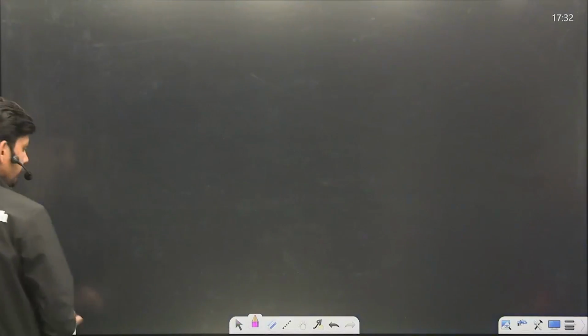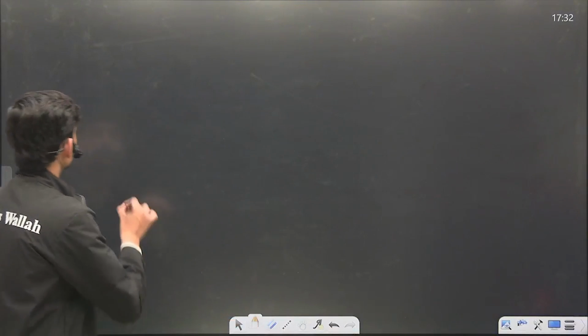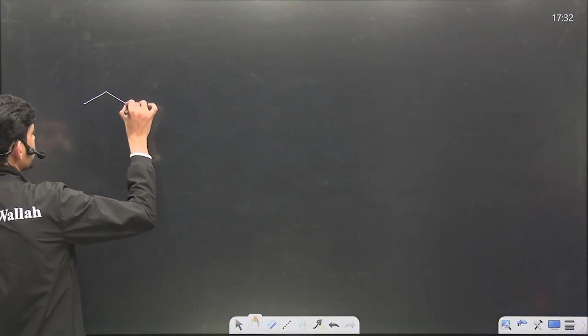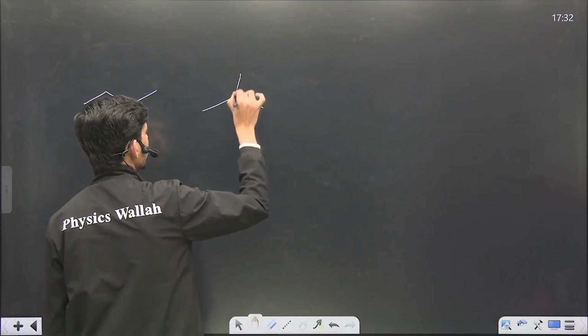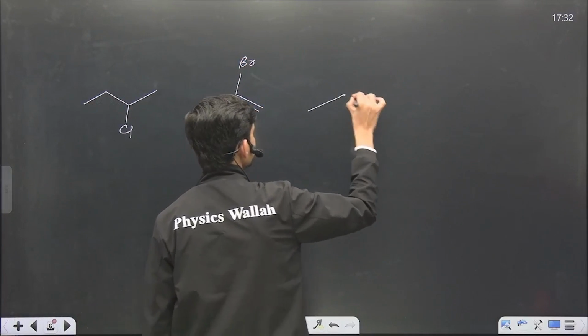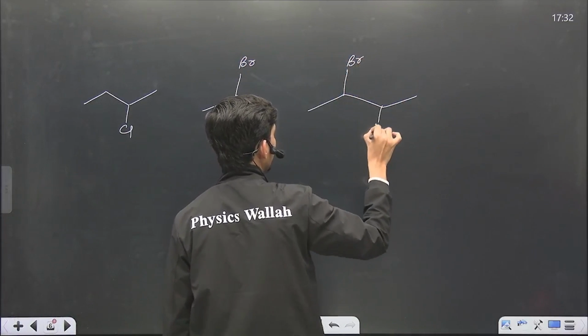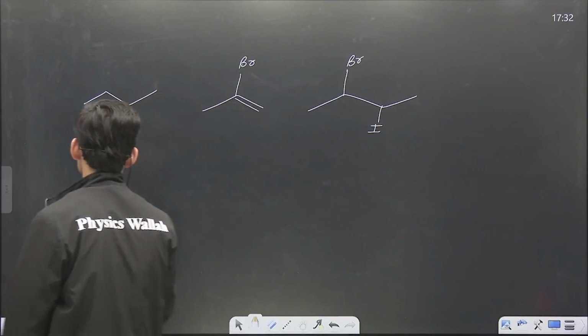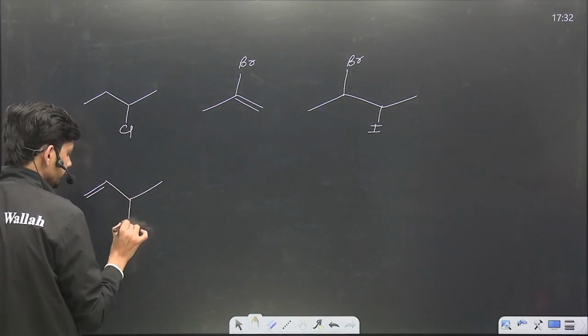Let us discuss some examples of these categories. So a compound of this type: one Cl atom, one bromine atom on an alkene chain, Br and iodine atom, I am drawing the bond line structure of all these compounds.